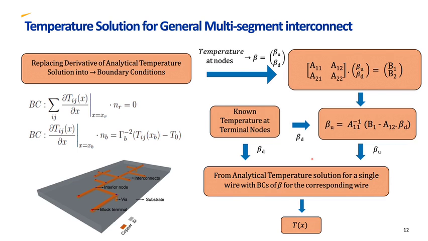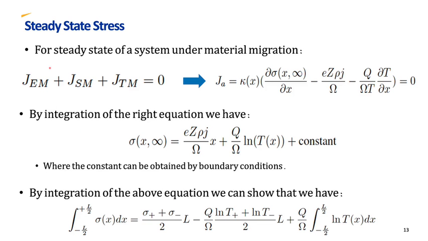By using the analytical temperature solution from the previous slide with boundary conditions of the related beta, we can find the temperature distribution for a general multi-segment interconnect. Now we have the temperature distribution for a general multi-segment interconnect, so we are going to compute a steady state stress.